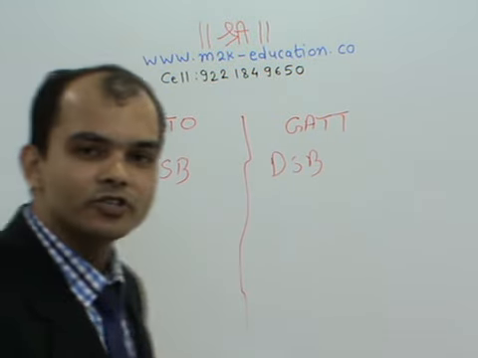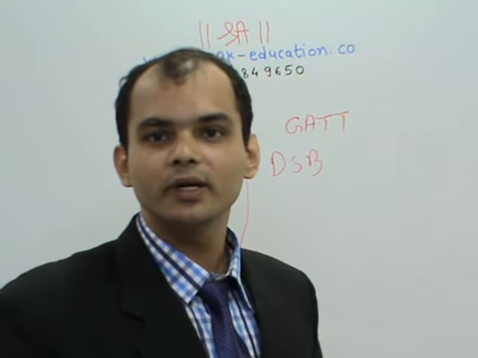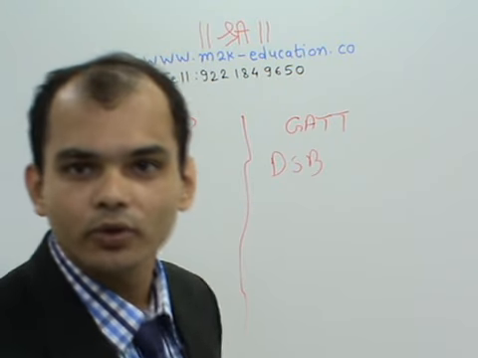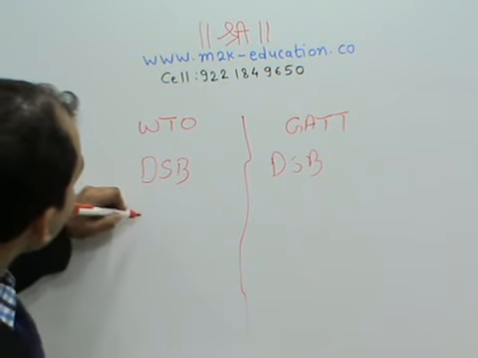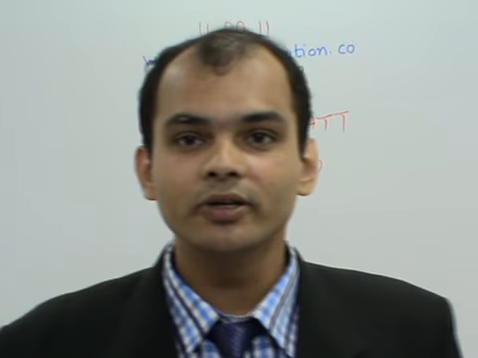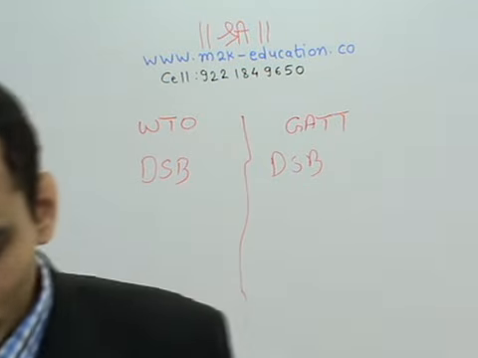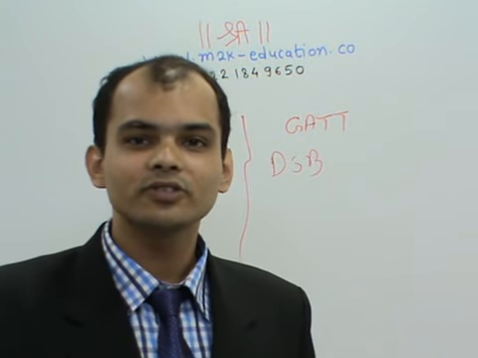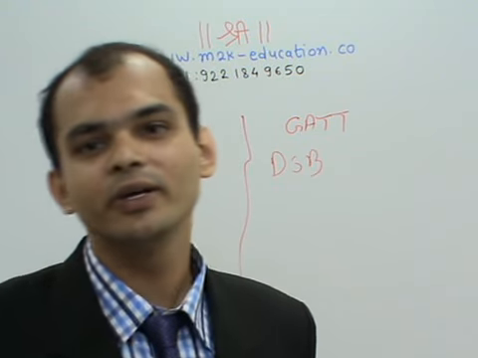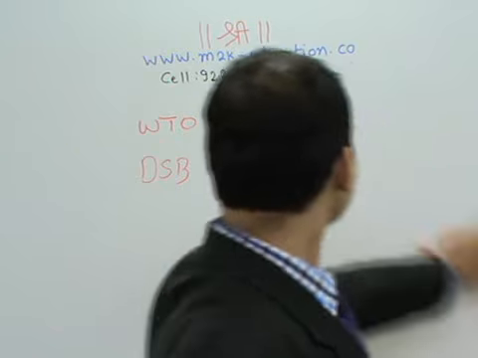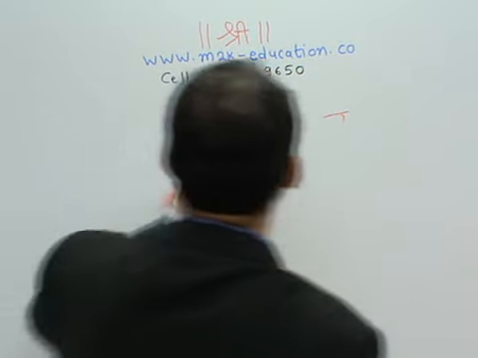If there are any disputes between two countries or two parties, WTO can settle those disputes, but GATT could not. WTO is an organization, whereas GATT is an agreement. WTO has a proper secretariat in Geneva, Switzerland, whereas GATT does not have a secretariat. It was just an agreement between 23 countries. So that is the basic difference between WTO and GATT.